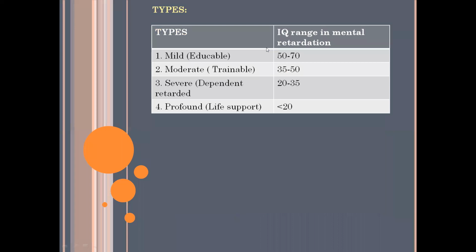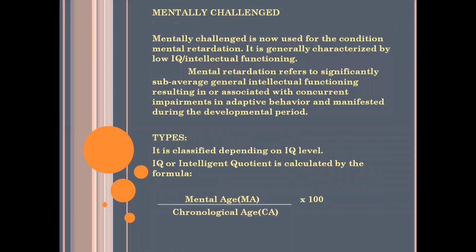Ma'am, how can we calculate mental age? Like I said, mental age we can calculate through some scores. The individual will be given scores on an intelligence test. So there will be an intelligence test, or some psychological or neuropsychological test. These tests are done with that individual, and then only we can calculate the mental age.